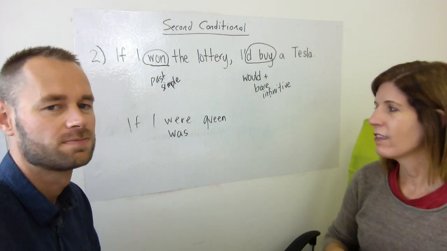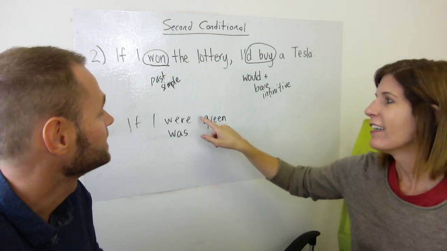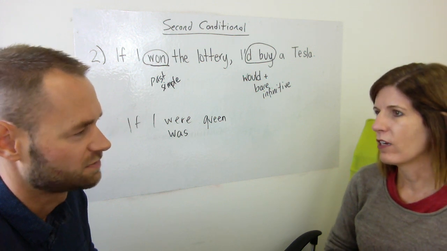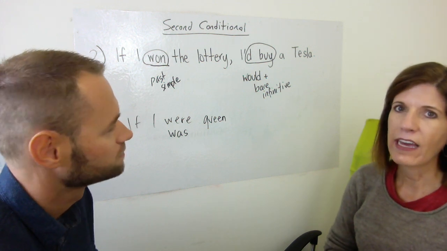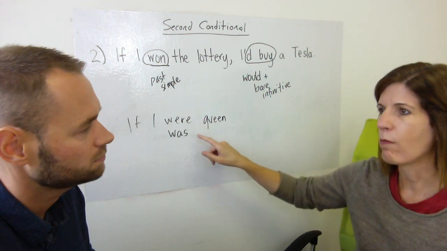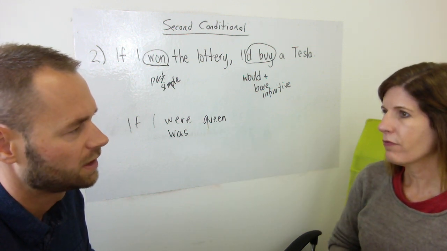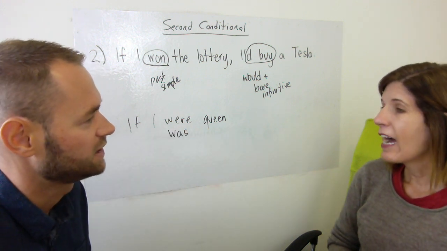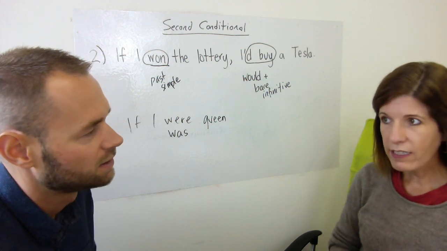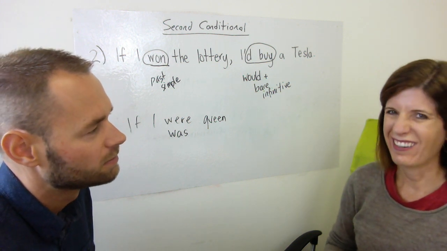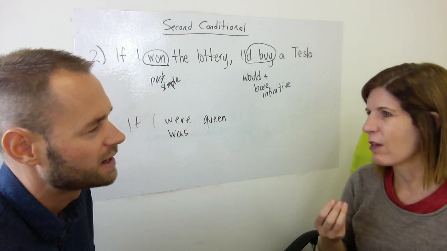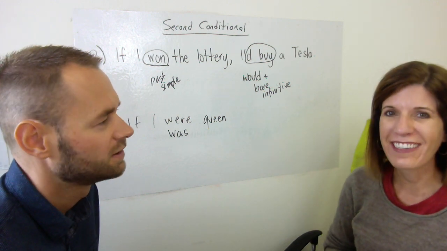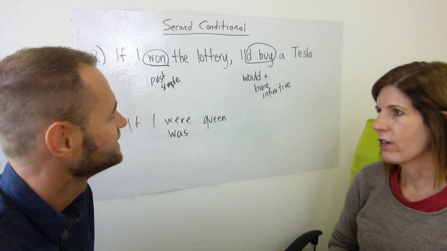So if you want to be a little like the queen, maybe be a little snobby, you could just say "if I were." Or if you say "if I was," it's absolutely fine. And I bet in the next 20 years we're going to see a lot less of this and a lot more of this. Is that quite widespread in the States? I definitely hear it a lot. I wouldn't say it's widespread, but especially among teachers, because we like to use the grammatical things that we learned and be sticklers to it, even though maybe real people aren't using it like that. If I were.